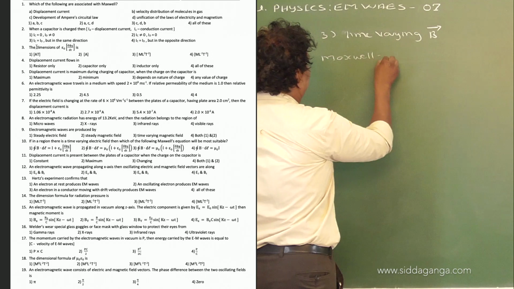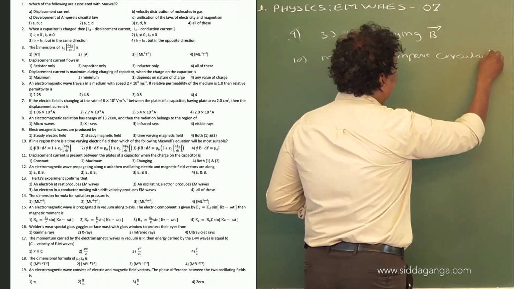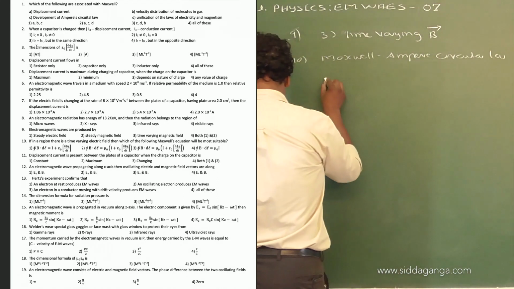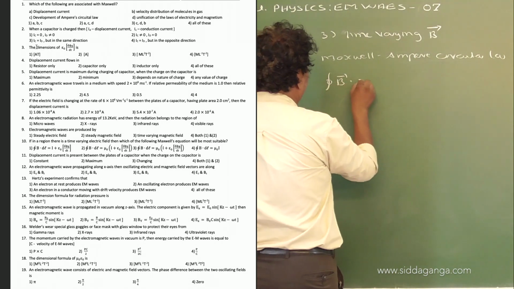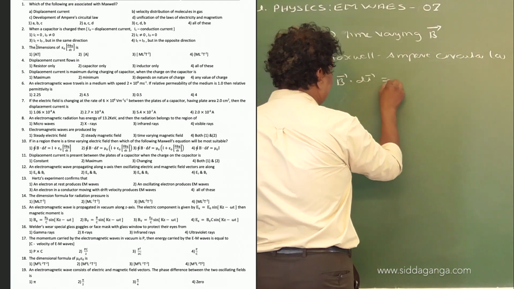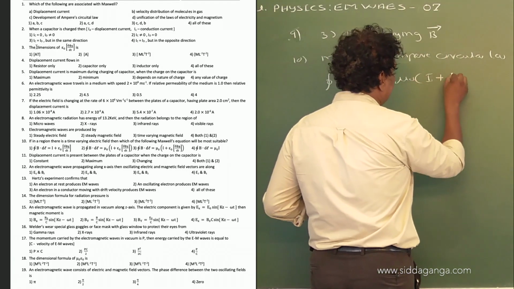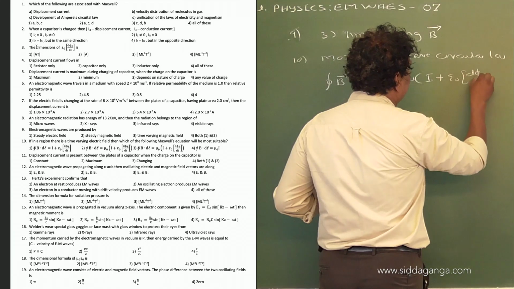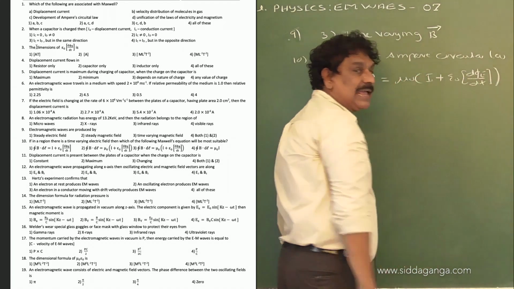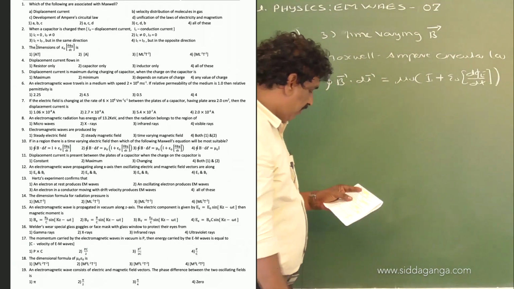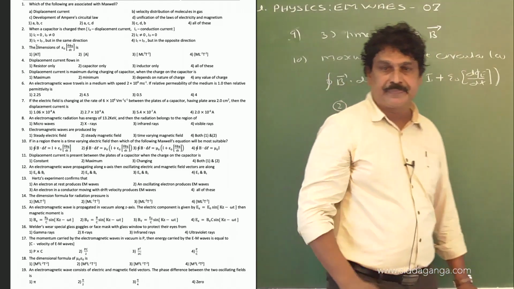Maxwell's Ampere circuital law, the line integral of magnetic field B dot dl is equal to mu naught into I plus id, that is epsilon naught into d phi e by dt. That is nothing but Ampere's circuital law. Therefore, option 2 is the right option in this question.